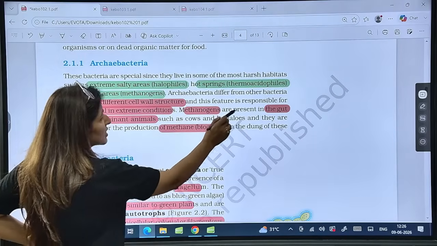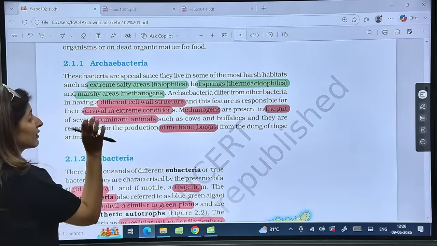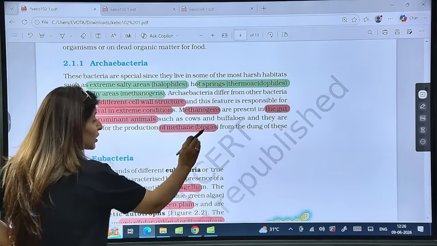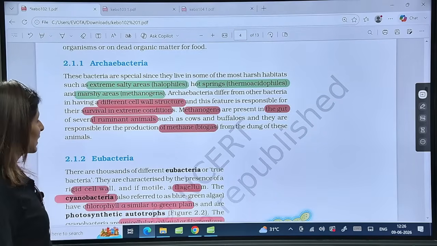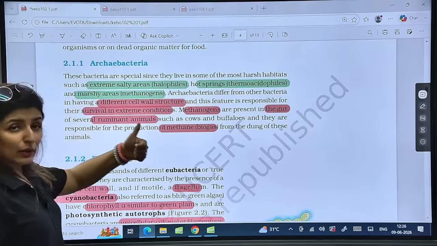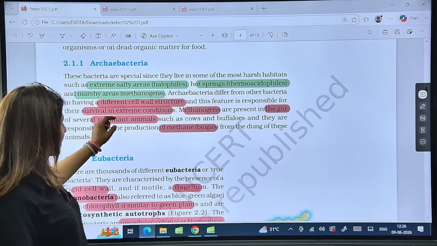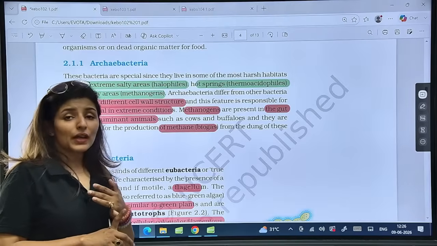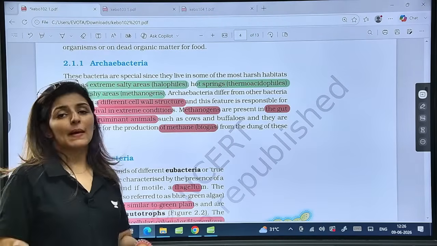Then methanogens, where are they found? In the gut of several ruminant animals like cows and buffaloes, where they are responsible for methane production. They are also found in biogas. Is that clear? And these are the main places where they are found: in biogas plants and in the gut of ruminant animals. Are these points clear? The third one I've already told you, they are also found in marshes.